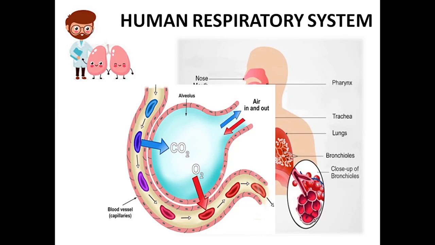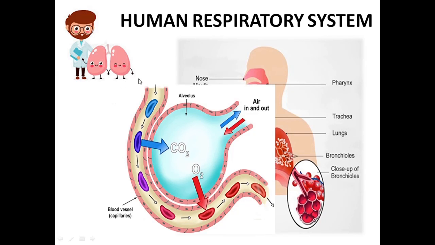For example, here in the alveoli, during the inhalation process, the alveoli have a lot of oxygen, whereas the blood capillaries have less oxygen compared to the alveoli. So what happens? The oxygen will move from a region of higher concentration, where plenty of oxygen is present, to a region of lower concentration, where less oxygen is present. So that's how diffusion occurs.